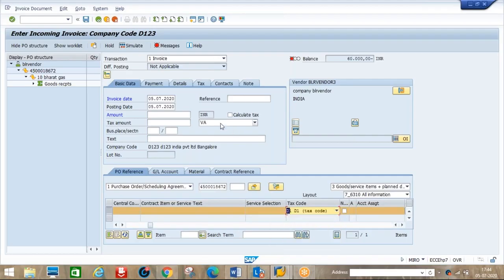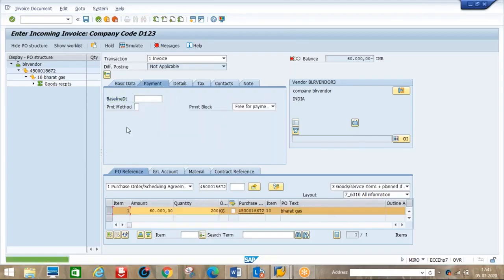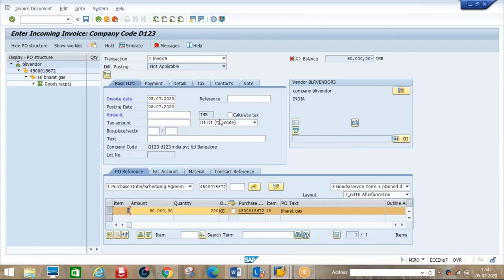Here also I will select D1. Immediately it asks for the payment date for the vendor. Let's say for example 25th July. Okay, now go to basic data. I will take the tax amount column, so the tax amount will come. Okay, let's enter 70,800 as the total amount.